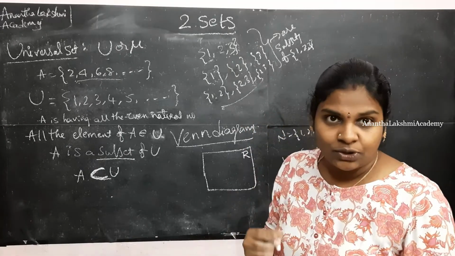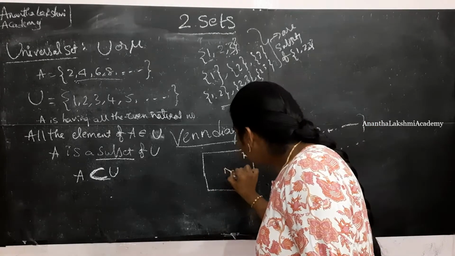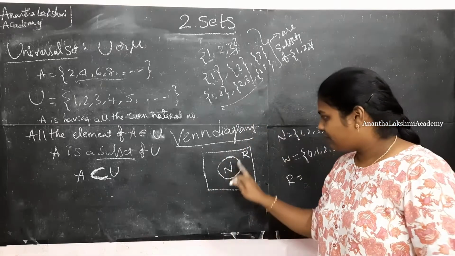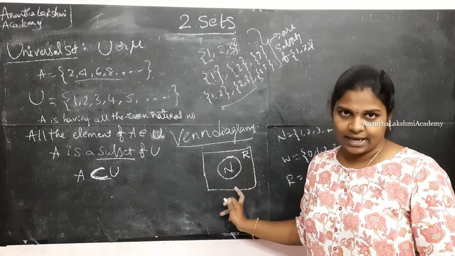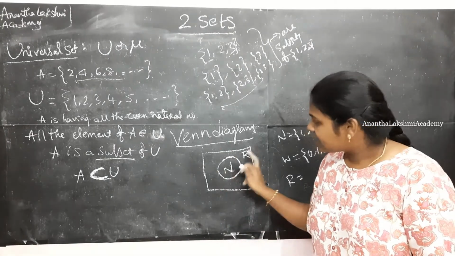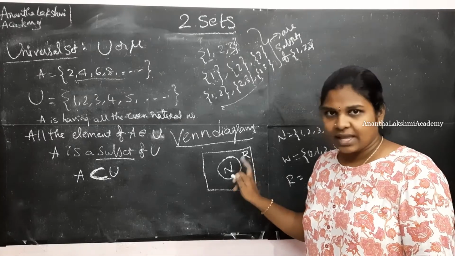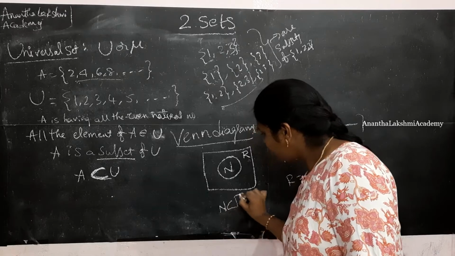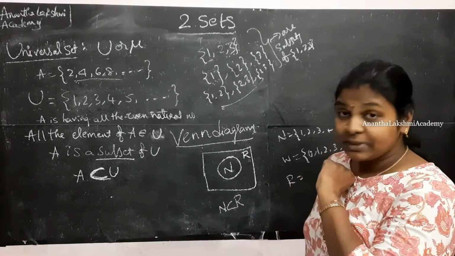If I am to denote natural numbers in the form of a Venn diagram, I am going to write it like this. A set is defined in the form of a circle in Venn diagrams. So natural numbers is in the set of real numbers, and I have written it this way. I can also write that N is a subset of real numbers. Now how can I write whole numbers in this?